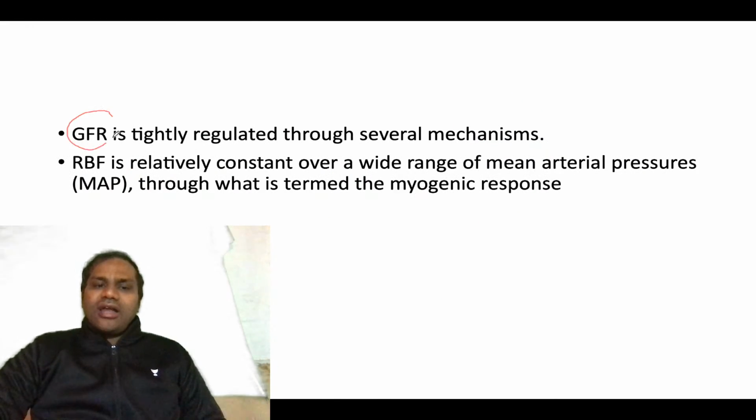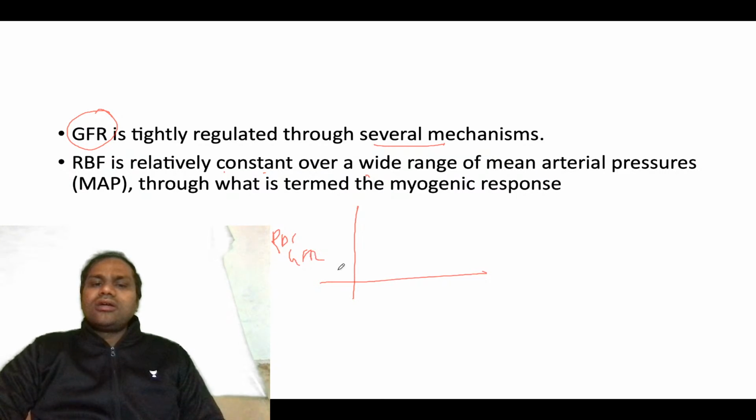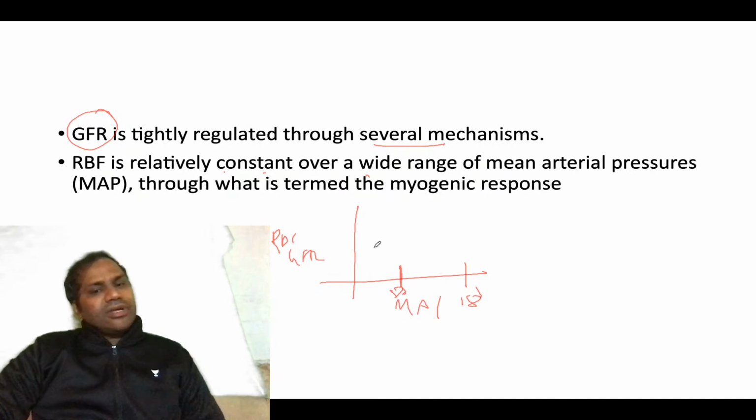Now this GFR is tightly regulated through several mechanisms, okay. Renal blood flow is relatively constant over a wide range of mean arterial pressure. Remember, when we plot renal blood flow or GFR against the mean arterial pressure, there is a range between 80 to 180, where initially there is an increase in renal blood flow, then there is this plateau region.